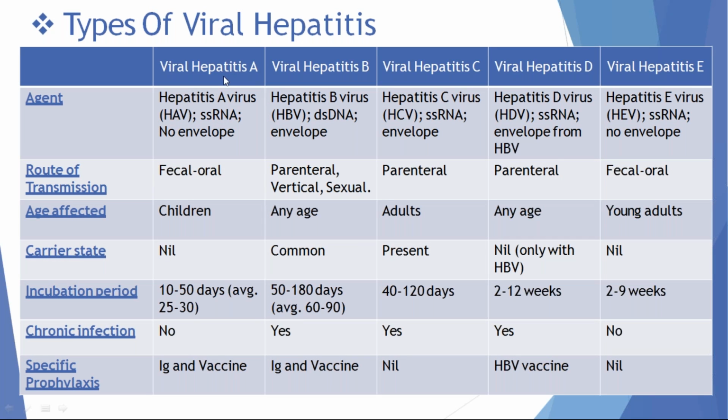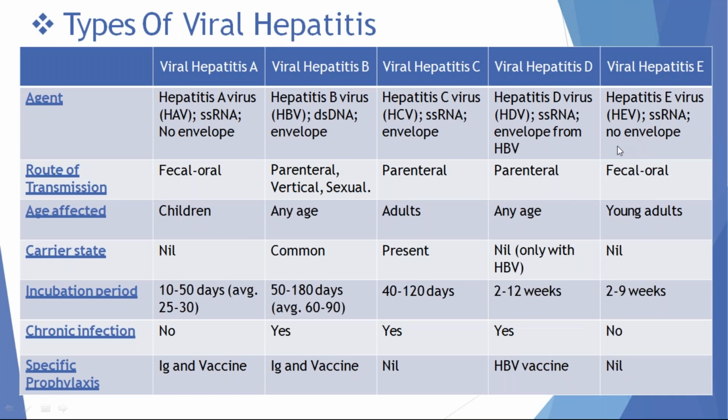The route of transmission of hepatitis A and E is the fecal-oral route. For hepatitis B, C, D, it is the parenteral route. Parenteral means accidental needle punctures or blood transfusions, vertical or sexual transmission. Vertical means transmission of virus infection from mother to fetus. Age group affected in viral hepatitis A is children.